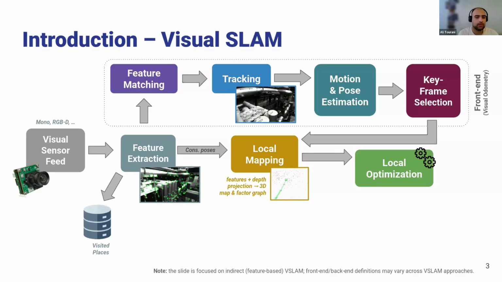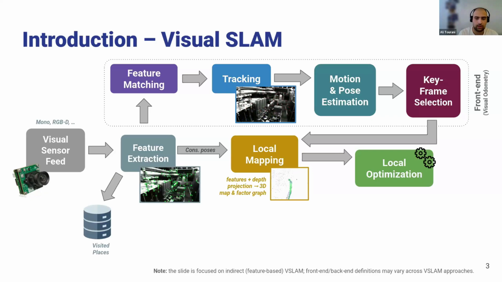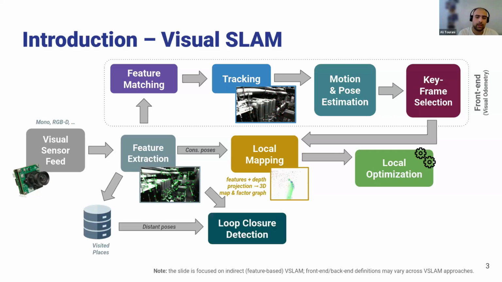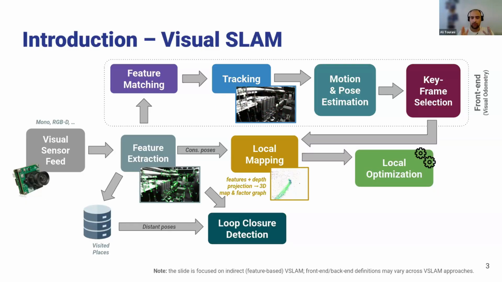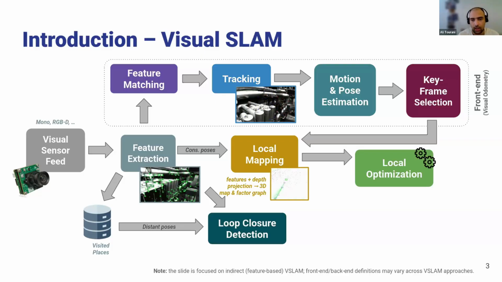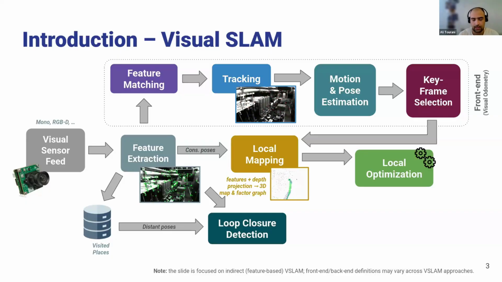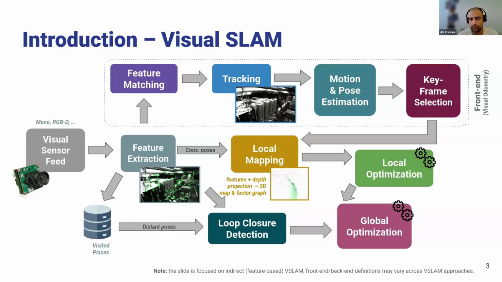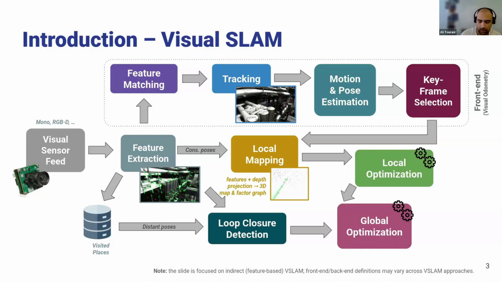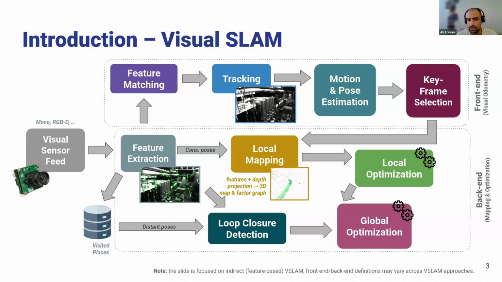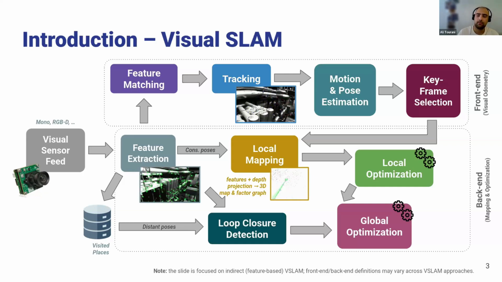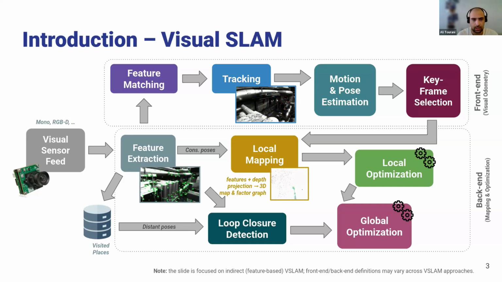On the other hand, we can think about saving this set of visual features somewhere, like a database. This can lead to very useful information about loop closure, which means, for instance, that we realize we've been in this particular location before, because this set of features is very similar to what we saw, for instance, 30 seconds ago. This can also lead to bigger optimization, called global optimization. We can have all of these as the backend of visual SLAM. So this is just a very general overview of visual SLAM pipelines.